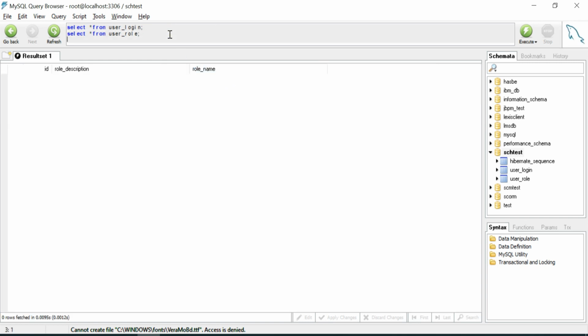So we have to create the insert statement, insert into user underscore role. We have to mention the ID column, role underscore name, role underscore description.